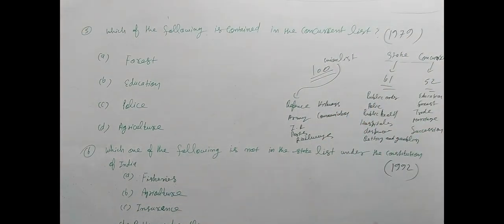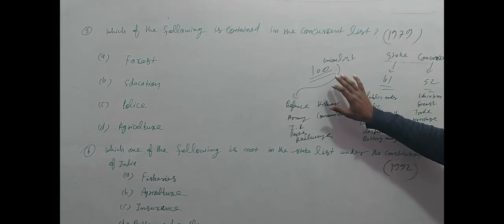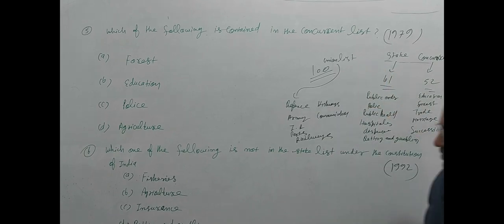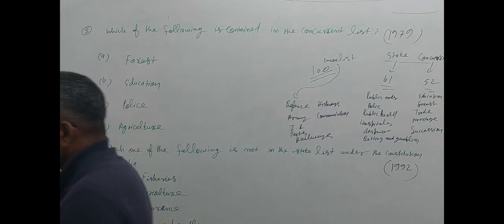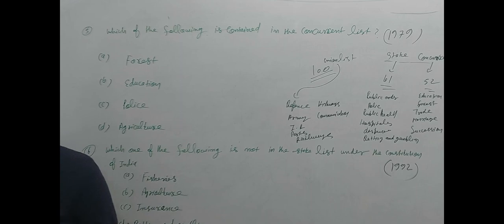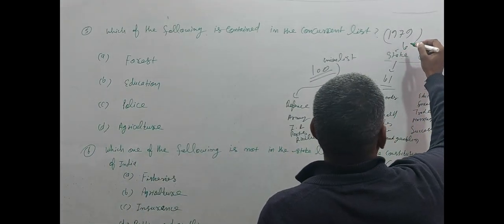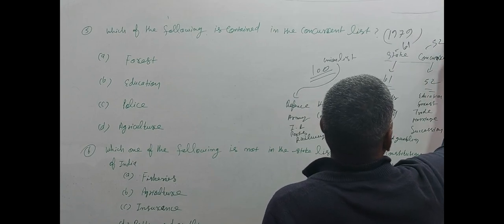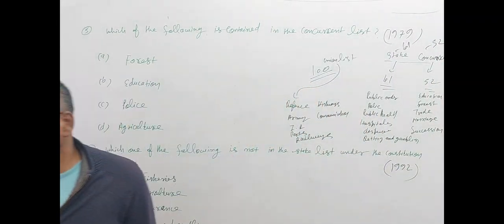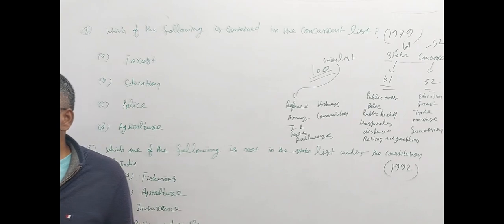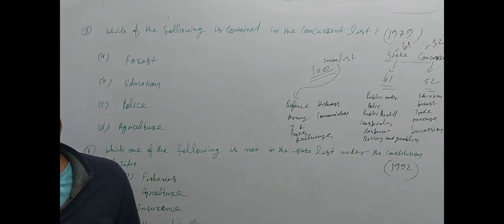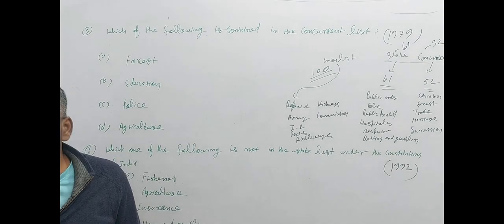So now for question number 5, think about something more. In the union list there are 100 subjects given, in the state list 61 subjects, and in the concurrent list 52, and sometimes more may be added.